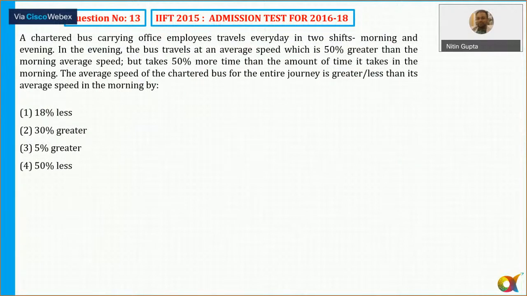Question number 13. A chartered bus carrying office employees travels every day in two shifts, morning and evening. In the evening, the bus speed is 50% greater than the morning average speed.